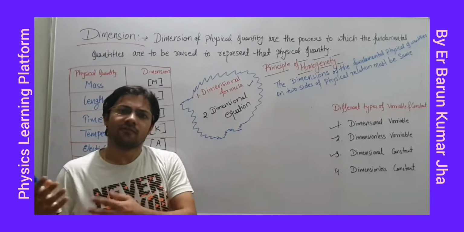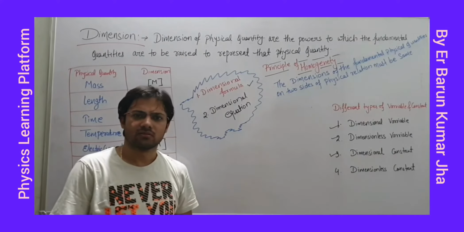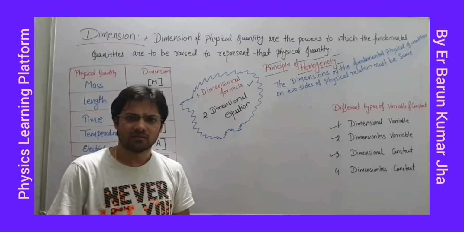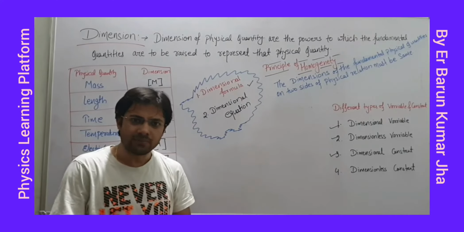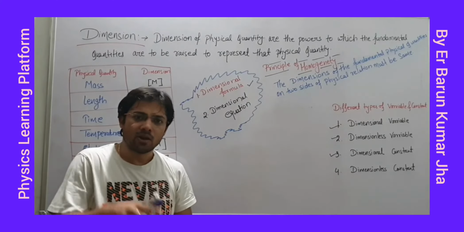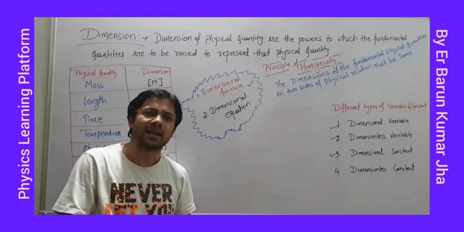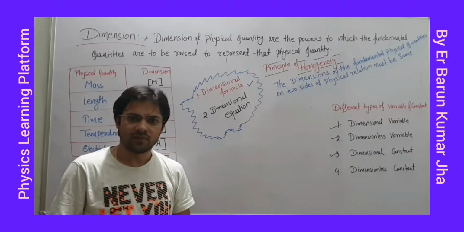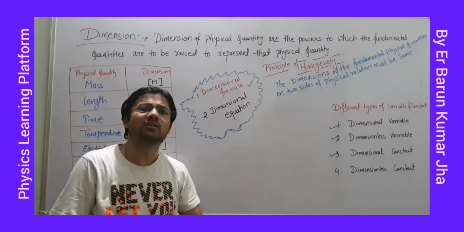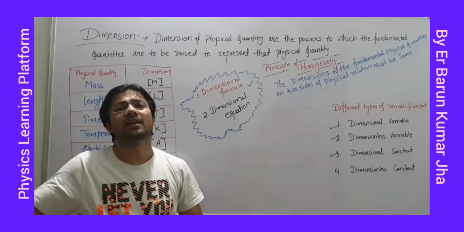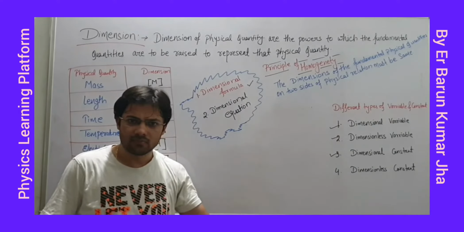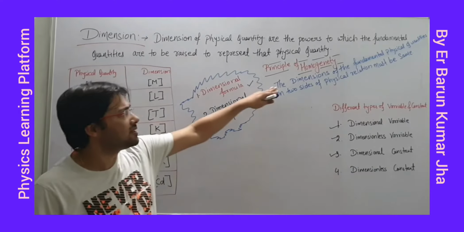We can add force plus force. But can we add force and pressure? No. That's why I'm telling you two things can be added or subtracted if they have the same dimension. Fine. If you add force and force, what will you get? Force. If you add time and time, what will you get? Time. Fine.